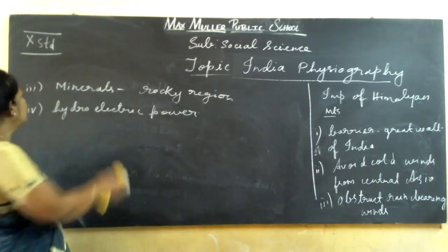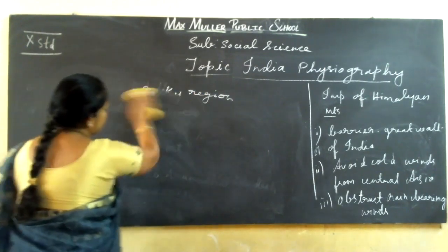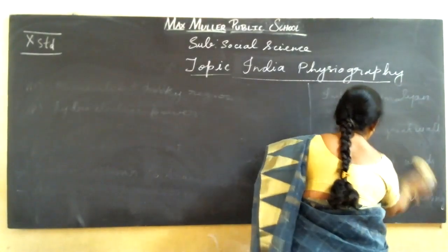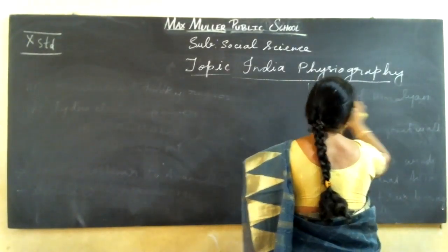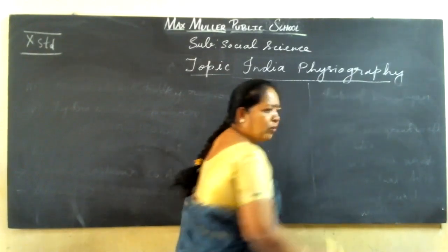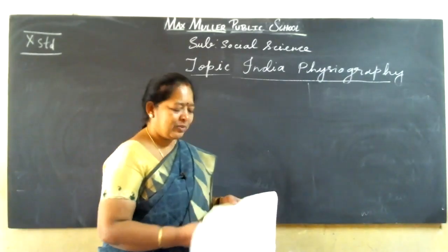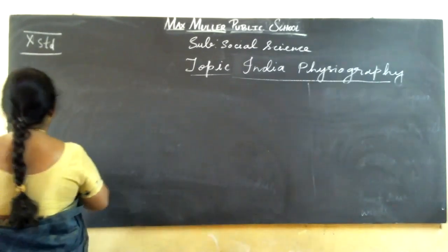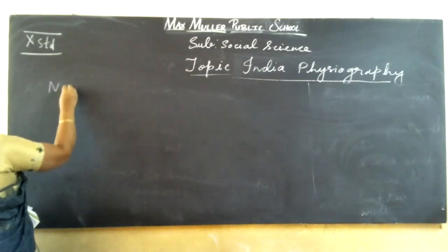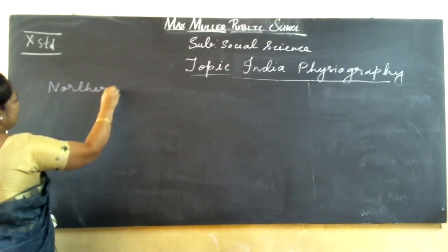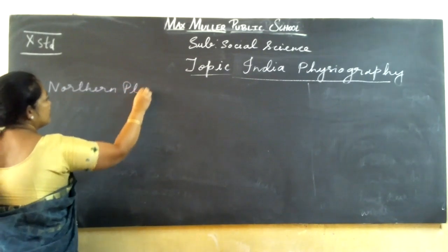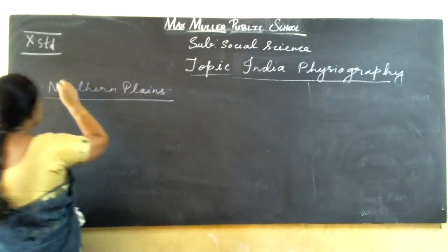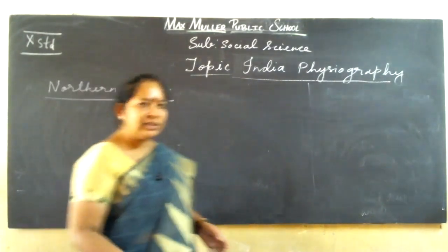Next, we go to the Northern Plains. Now we will go to the Northern Plains.